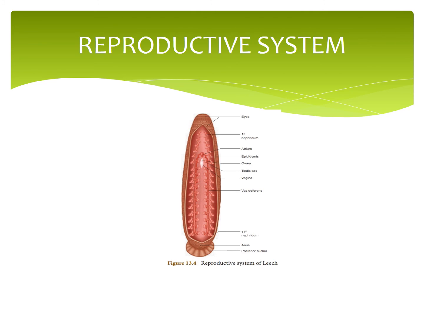The vas deferens becomes convoluted, forming the epididymis, that is, a sperm vesicle. The epididymis leads into a short duct, that is, the ejaculatory duct. The ejaculatory duct has two regions: one is the prostate gland, another one is the penis sac. This is the male reproductive system.